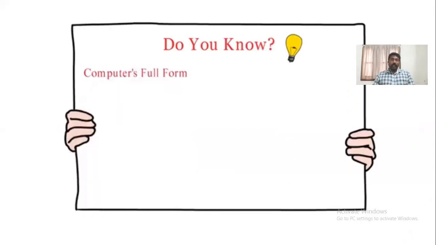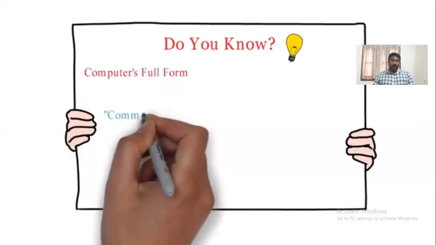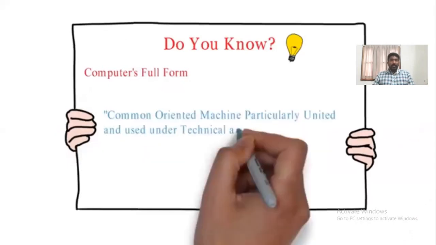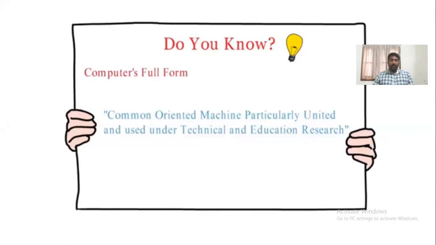And coming to the final question in this topic, that is, what is the full form of a computer? Just make a note or just remember, please try to remember as a computer student. So the basic form of a computer is: a computer is a commonly oriented machine, particularly united and used under technical and educational research. So it is called a computer.